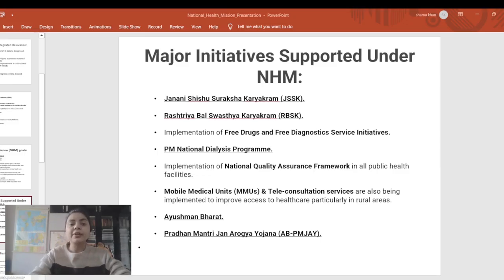Next point we can see PM National Dialysis Program. So what we are trying to do is improve the quality of dialysis and make it available at an affordable rate under this. And next we can see Ayushman Bharat. The scheme was launched in the year 2018 and it is a flagship program of the Government of India in line with the recommendation of the National Health Policy.